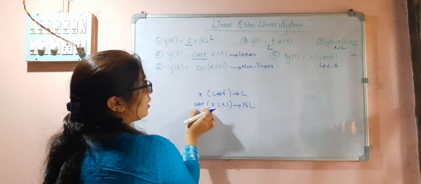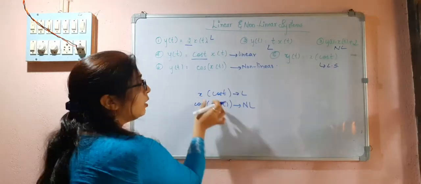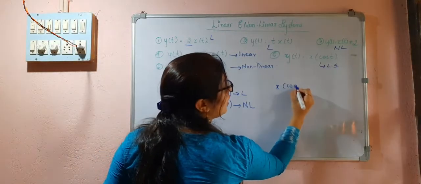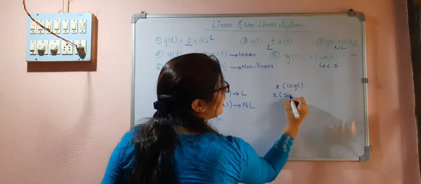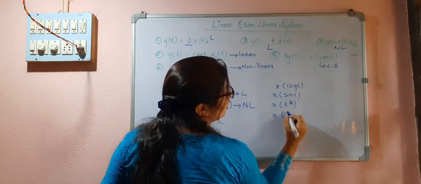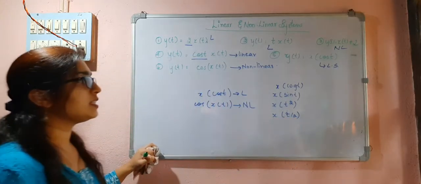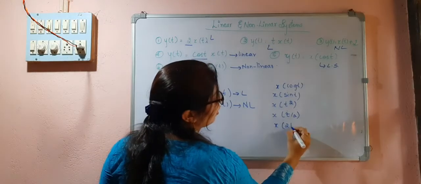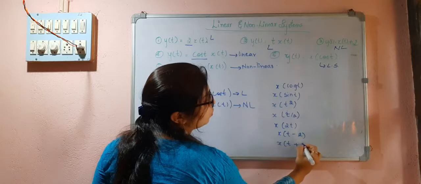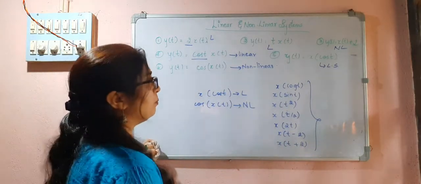That means if a function is applied on the signal, it is non-linear. But inside this x you can have anything: x of log t, x of sin t, x of t square, x of t by 2, x of 2t, x of t minus 2, x of t plus 2. This won't affect the linearity of the system.